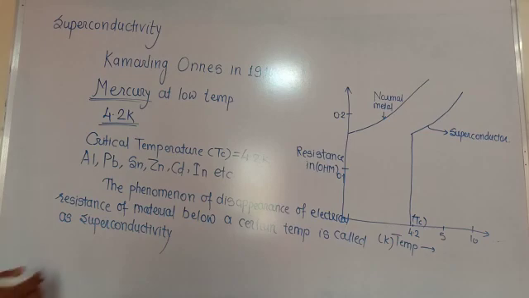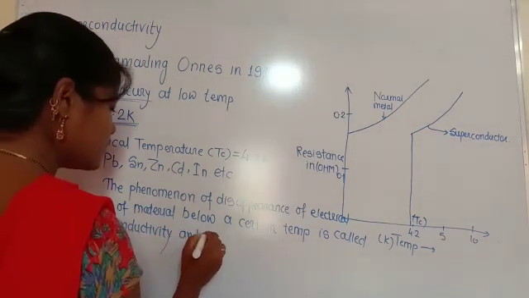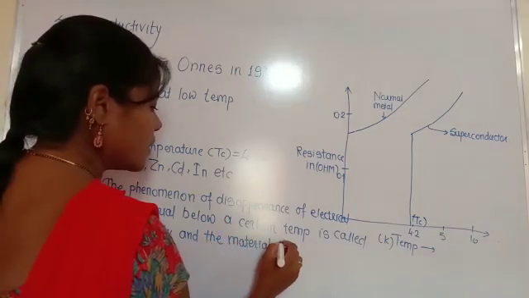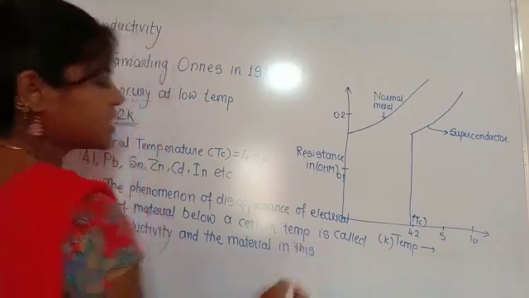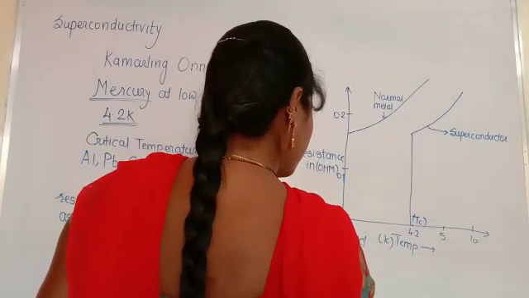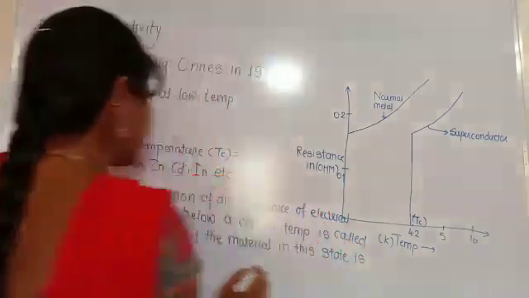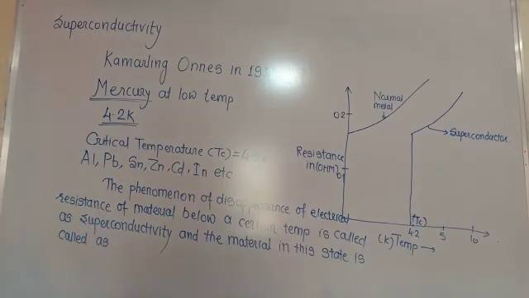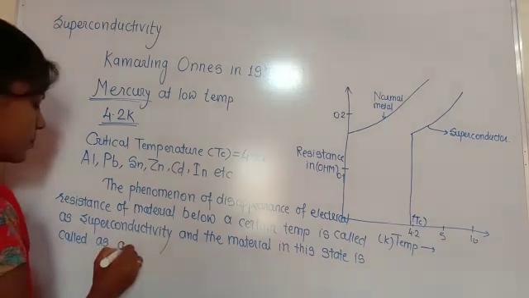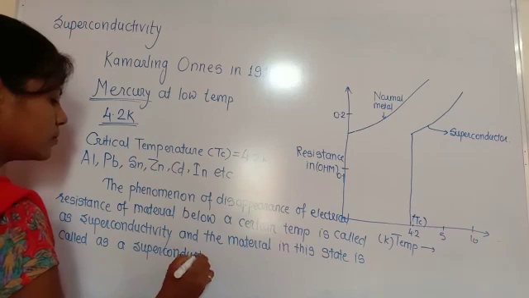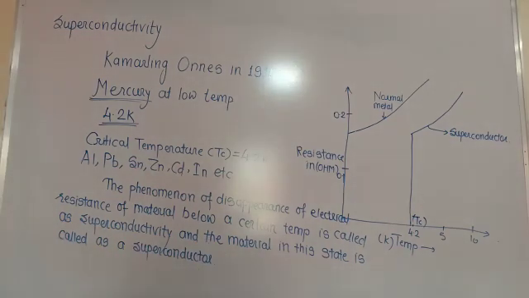And the material in this transition state is called a superconductor. Okay, so this is the definition of superconductivity and the superconductor.